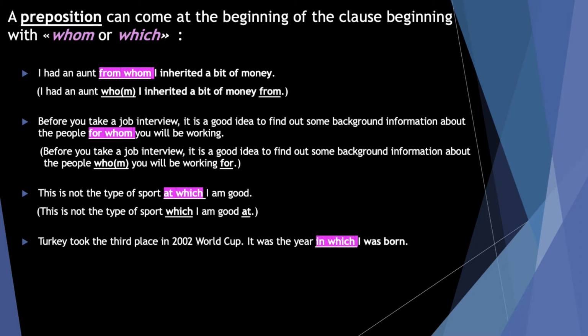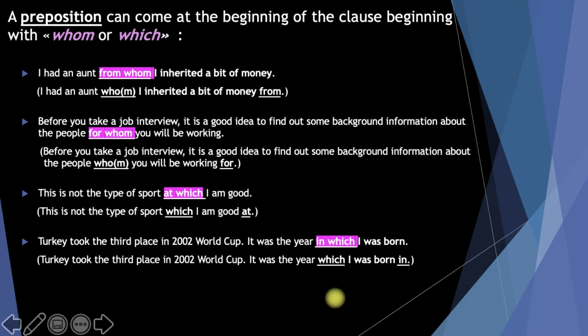And when we say Turkey took the third place in 2002 World Cup, it was the year in which I was born. Now you know that means which I was born in. Okay, and I can write in before which. If it were month, for example, I would say in which. If it were day, I would say on which. Or if it were hour, I would say at which.